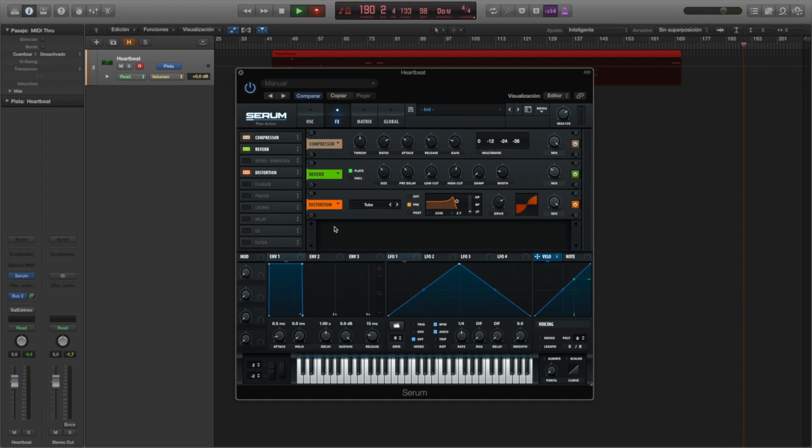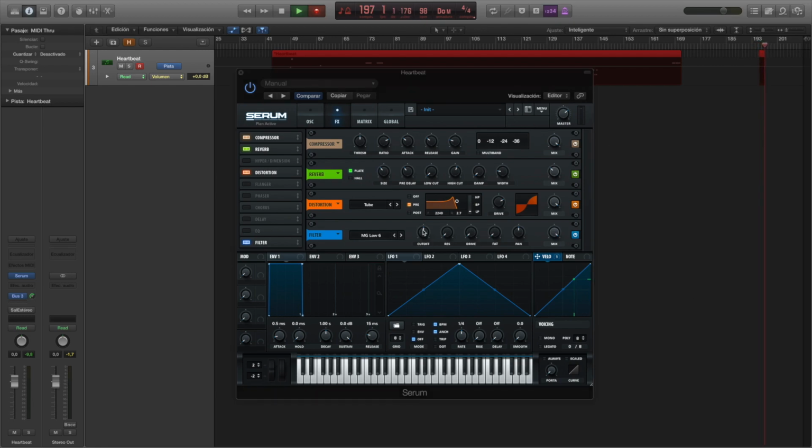It's going to be filtering, actually getting rid of some of the high frequencies to make it sound like this heart is enclosed within something, in this case within a chest. So we activate our filter, and here we need to make some slight adjustments to make it sound as our heartbeat. We're gonna cut it a lot, and that would be it.